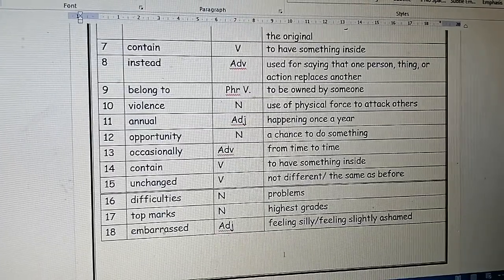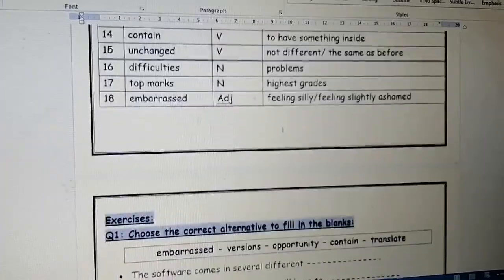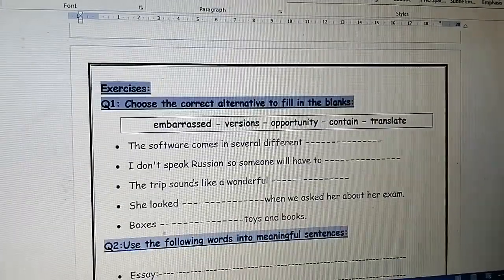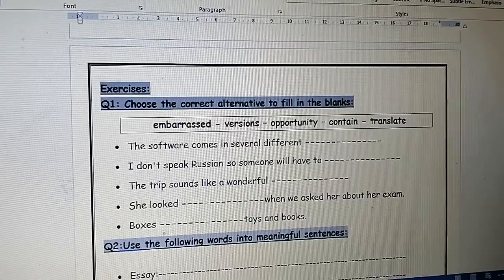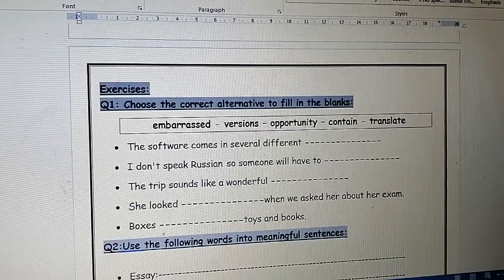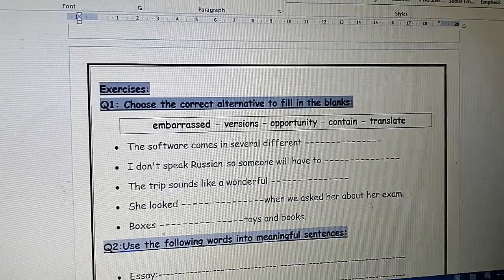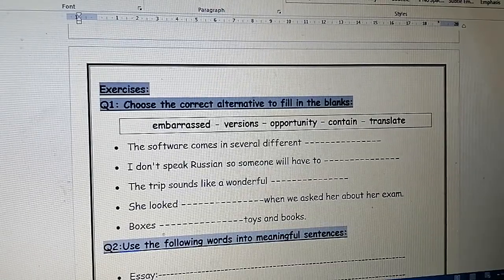Let's move to the exercise we have here. Look at this exercise. Choose the correct alternative to fill in the blanks. We have embarrassed, versions, opportunity, contain, and translate. The first one is done. We are going to do it now.